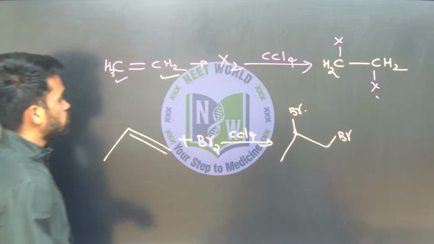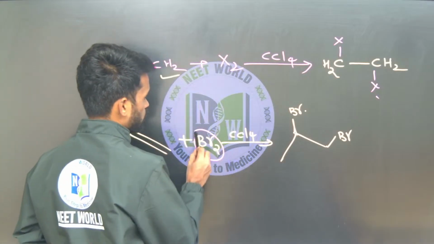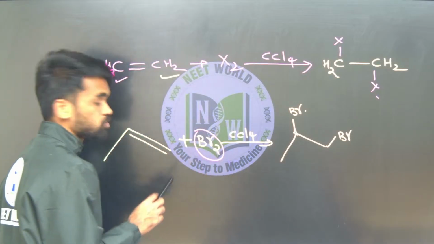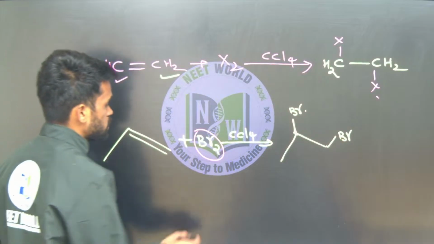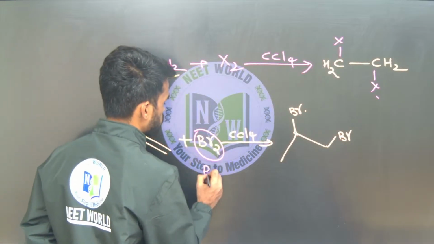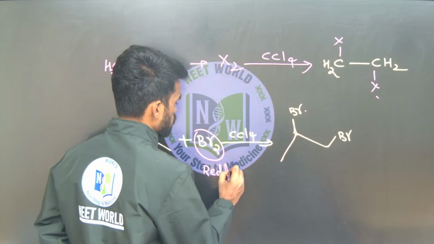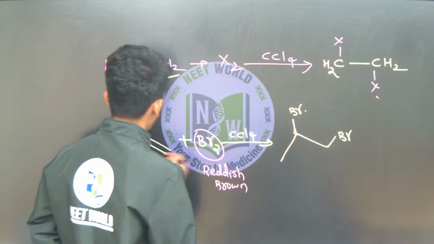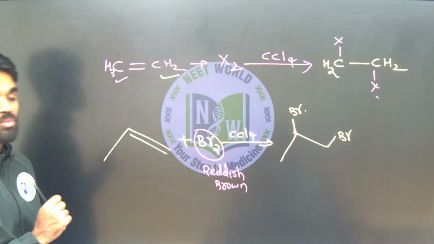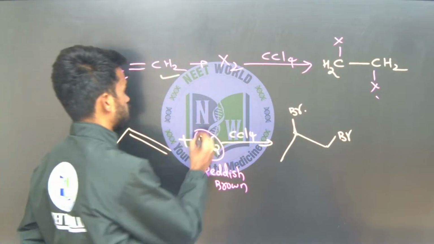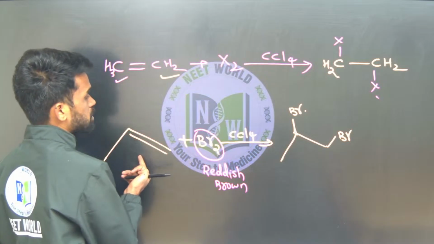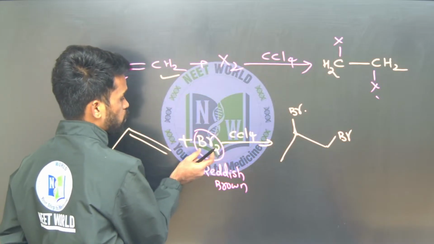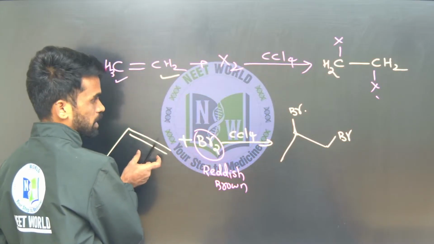Okay, and you know bromine water, or a solution of bromine, will have a reddish brown color. So whenever you add this reddish brown liquid to our alkene, decoloration of bromine water takes place. Why will it decolorize? Because bromine is reacting with the alkene. Whatever the quantity of bromine is there, that will react with the given alkene.